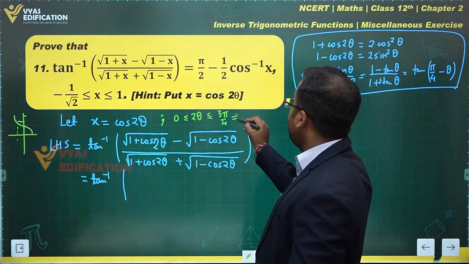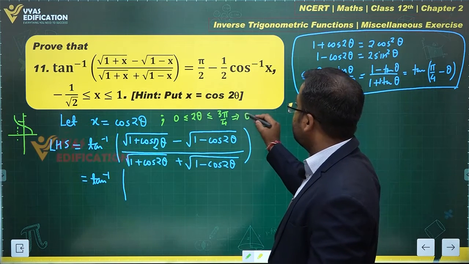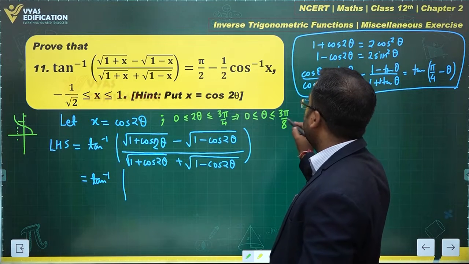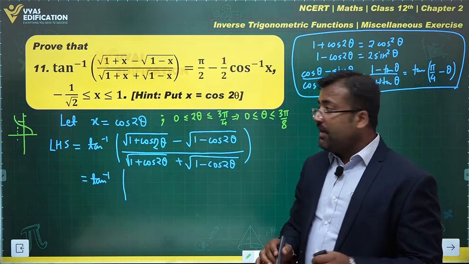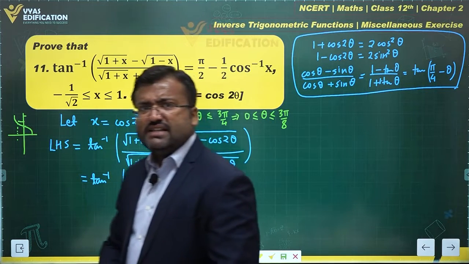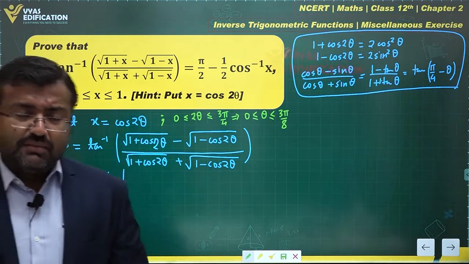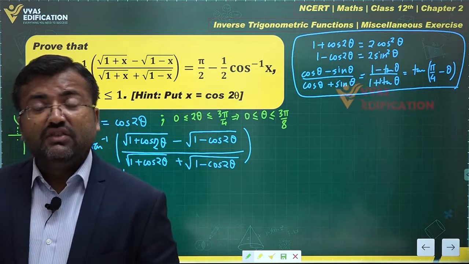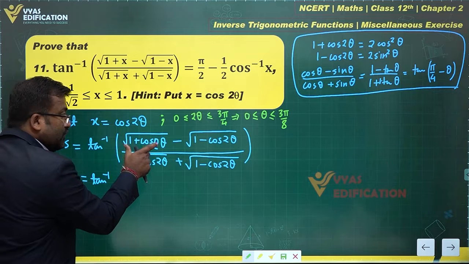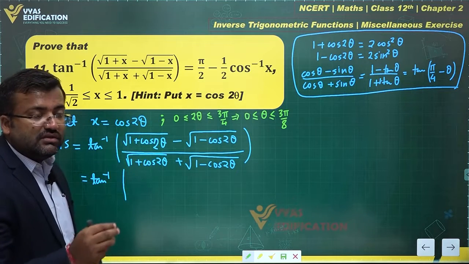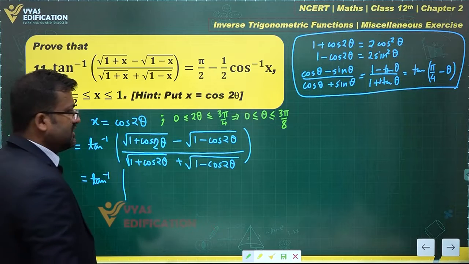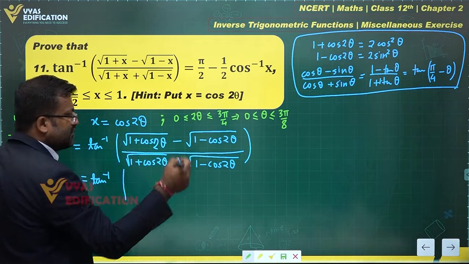Okay. From here I can guess the values of theta. This is the range of theta values. This is 3 pi by 8. So theta lies from 0 to 3 pi by 8. 3 pi by 8 is less than pi by 2. This is still in the first quadrant. We are still dealing with the first quadrant. So this is root 2 cos square theta, the under root will be equal to modulus of cos theta, which is simply cos theta, right? Since theta lies in the first quadrant.